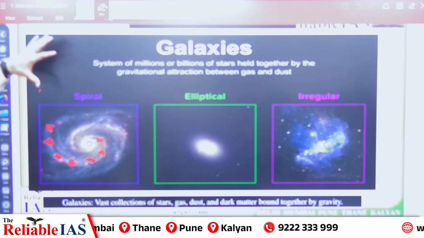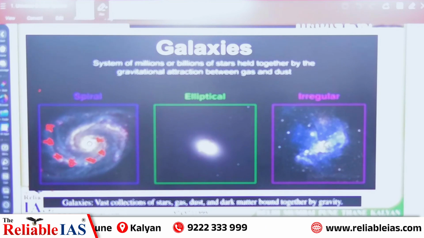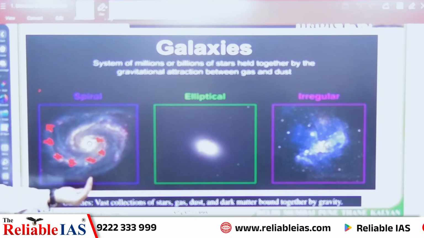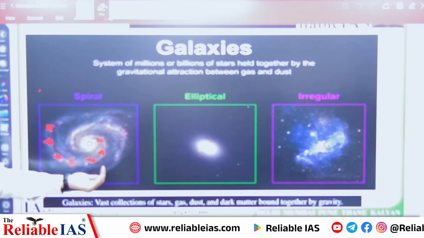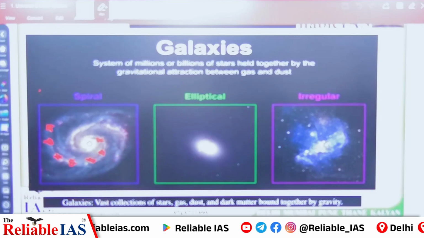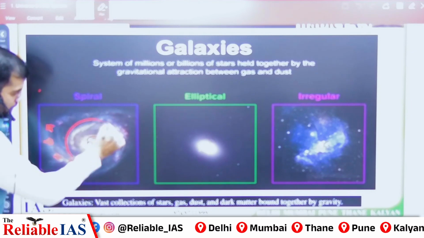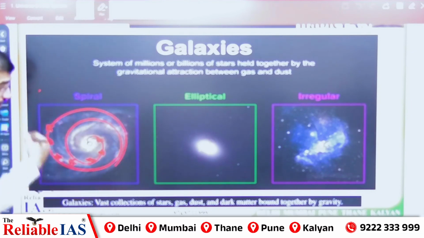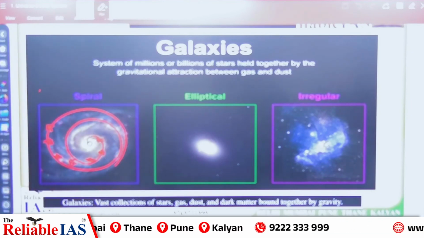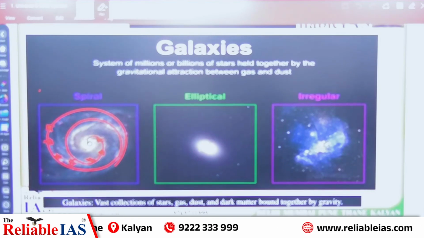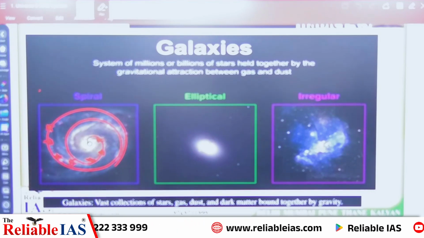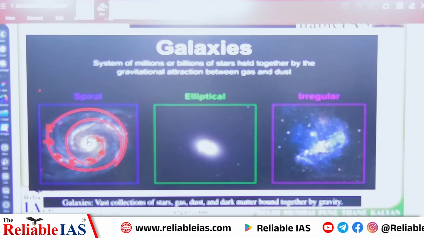Again, on the basis of their shape, you can see here several types of galaxies have been identified so far. Some are like a spiral, this way, where stars are emanating from a center, like a spring. This type of galaxy is called a spiral-shaped galaxy.